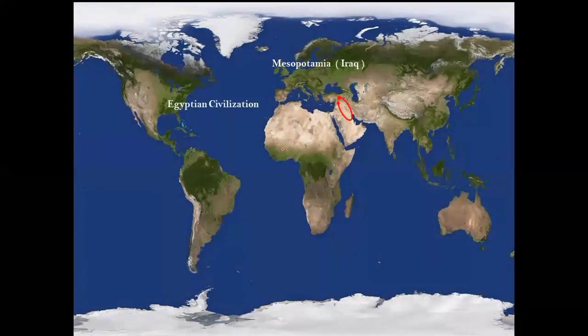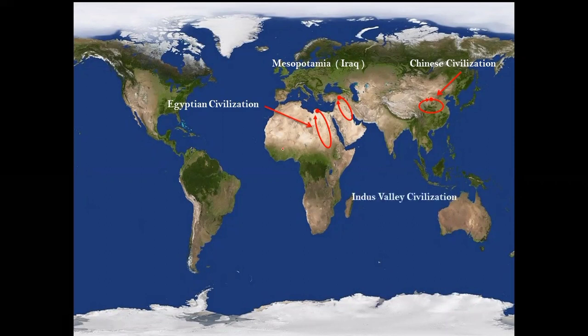Then we have the Egyptian civilization, which is in the northern part of the African continent here. And then, on the eastern side, we have the Chinese civilization that flourished in the Chinese region out there on the eastern part of the map. And then we have the Indus Valley civilization that flourished on the Indian subcontinent, bordering Pakistan of today. So this is all about the geographical locations of all these four ancient civilizations of